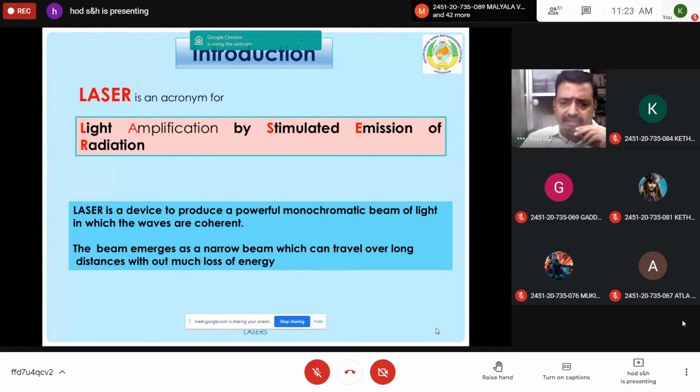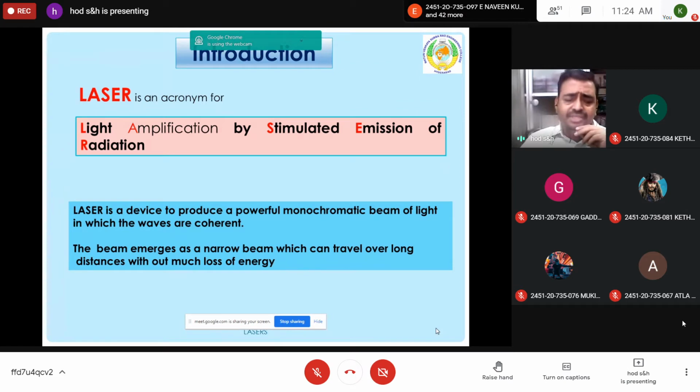Laser stands for light amplification by stimulated emission of radiation. Ordinary light is ordinary only. There are many angles, it is not monochromatic, a broad spectrum you can obtain. It is not coherent.